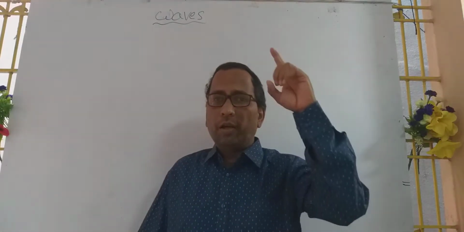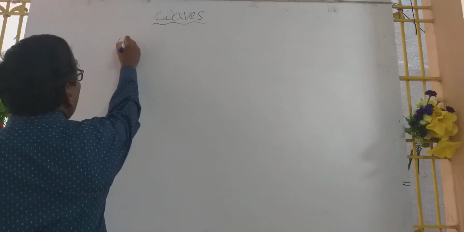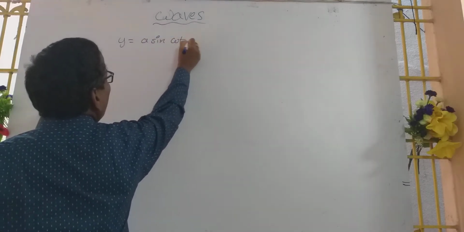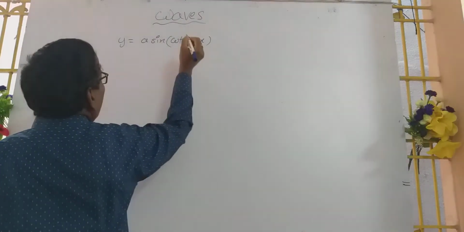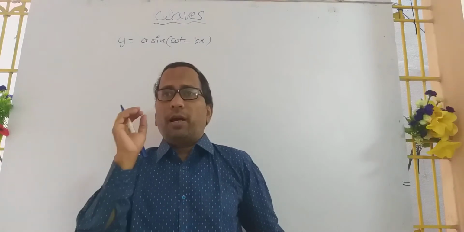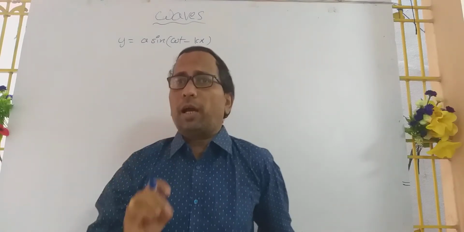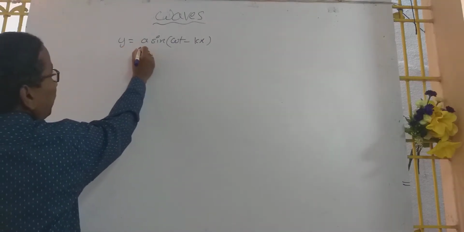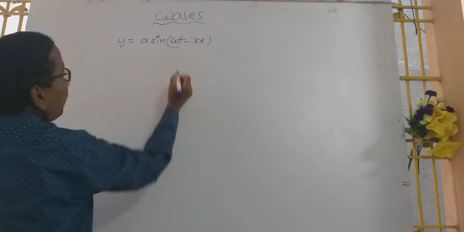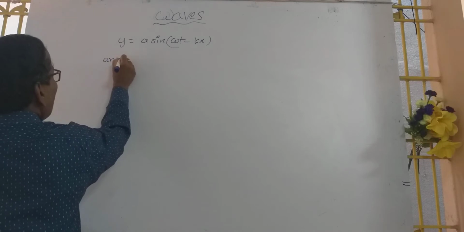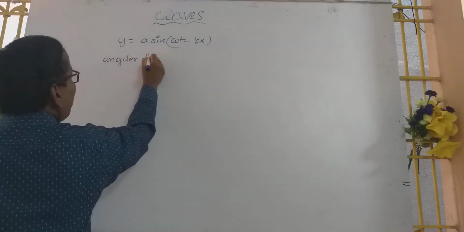The progressive wave is represented by the equation y equals a sin(omega t minus kx). Here y is the displacement, a is the amplitude, and omega is the angular frequency.